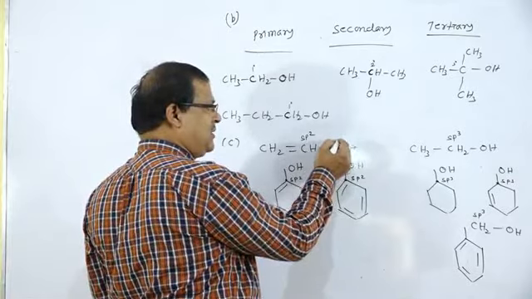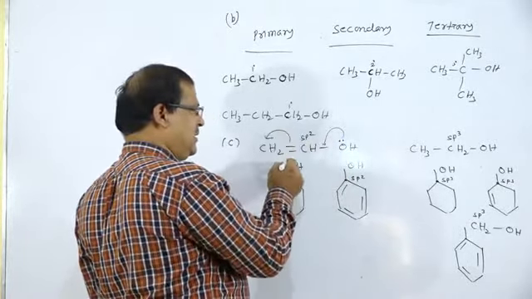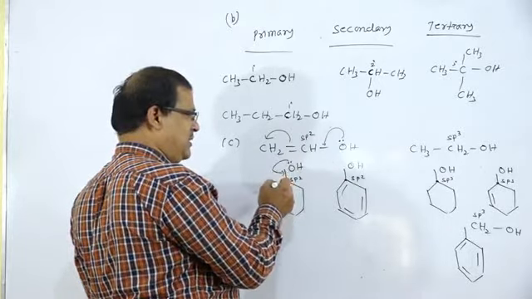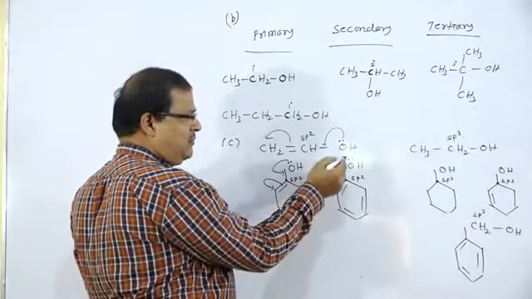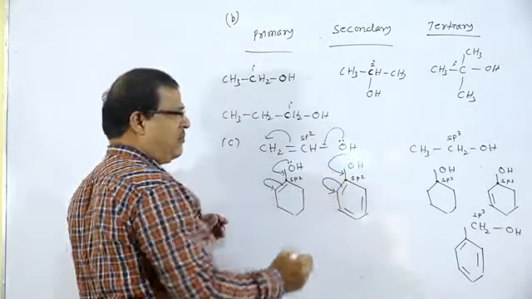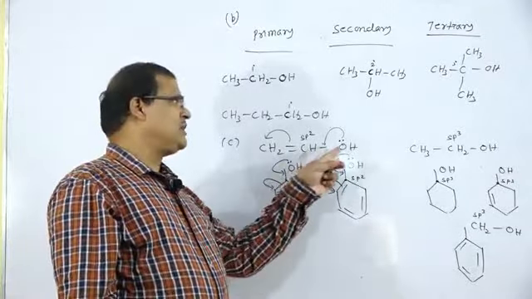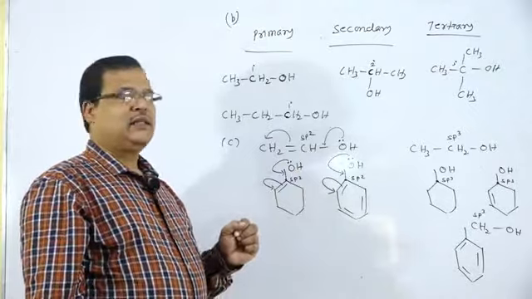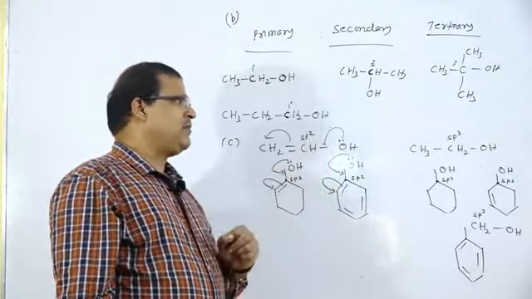The lone pair of electrons will come to the bond, and this bond will be shifted to the next atom. There is a chance of resonance, and a chance of development of carbon oxygen double bond character.